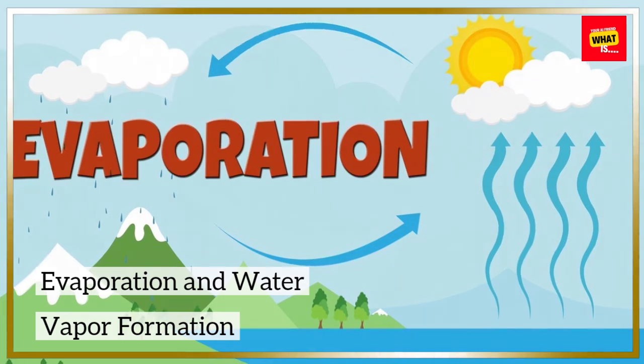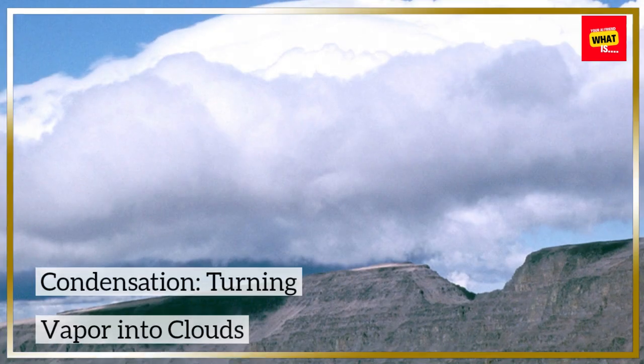Evaporation and water vapor formation. The first step in rain formation is evaporation. When the sun heats water on the Earth's surface, it turns into water vapor, a gaseous form of water, and rises into the atmosphere. Plants also contribute to this process through transpiration, where water evaporates from their leaves. The accumulation of water vapor in the atmosphere is crucial for the next stage of rain formation.